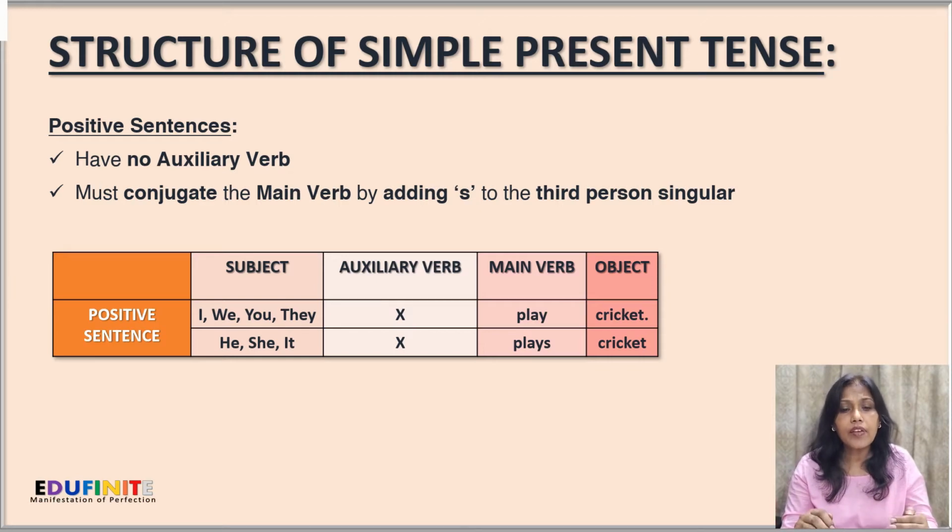Next, when we come to third person singular number, that is he, she, it, here what will happen, the main verb will have to add s. So the main verb is play, we'll add an s to it and make it plays. So he plays cricket or she plays cricket, and likewise.